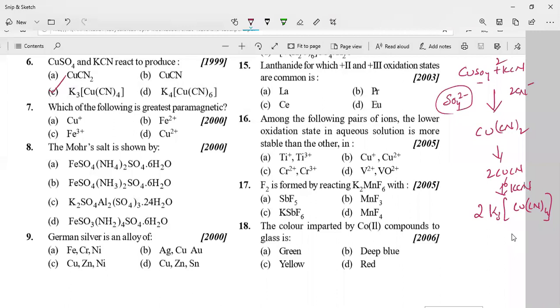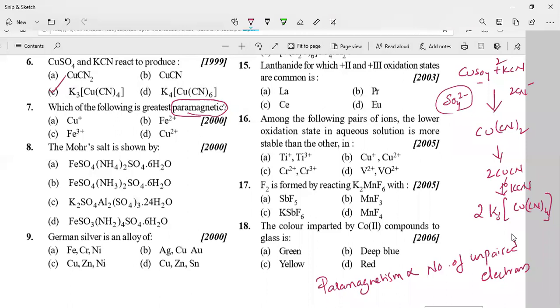So for this question, in order to have more paramagnetic character, paramagnetism is directly proportional to the number of unpaired electrons. That means the more unpaired electrons there are, the more paramagnetic it will be. So we have to find the ion which is having the most unpaired electrons among these.